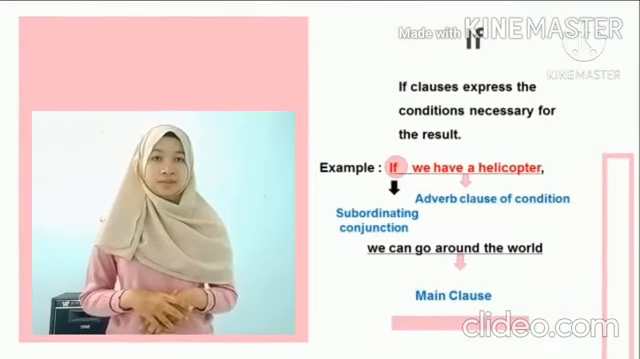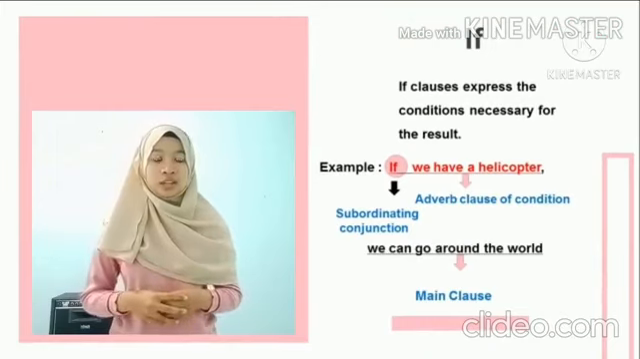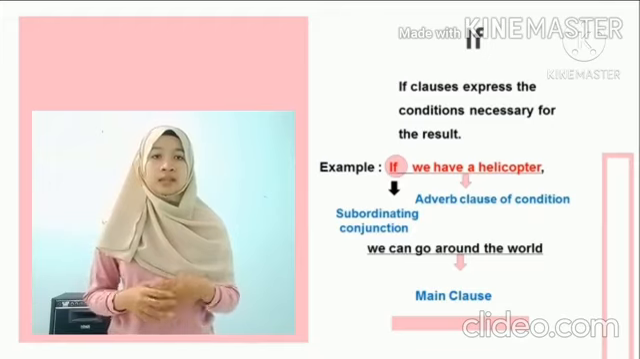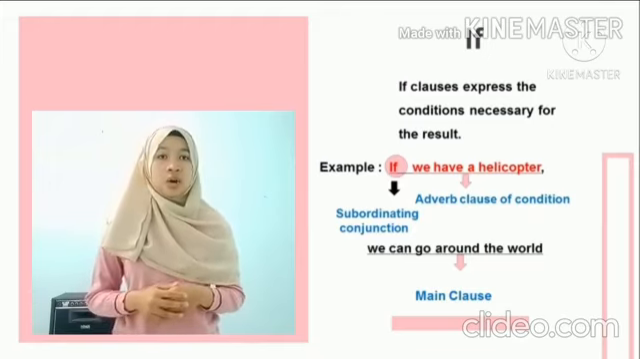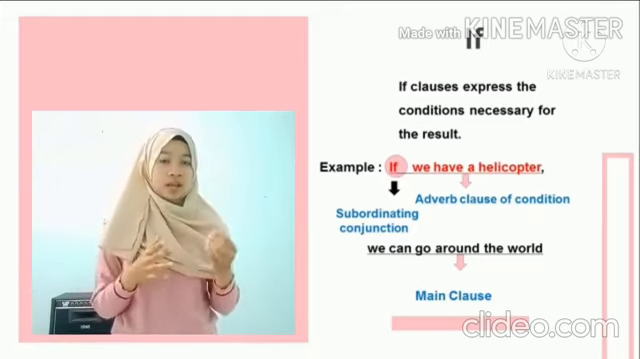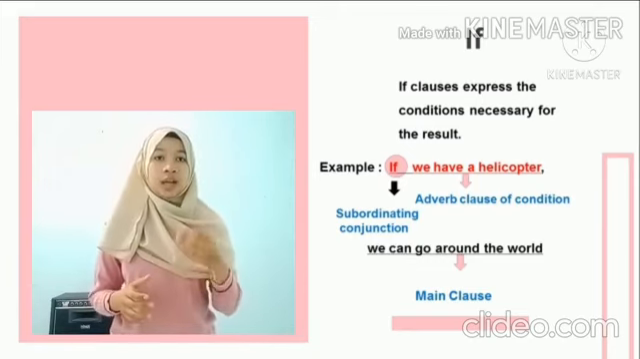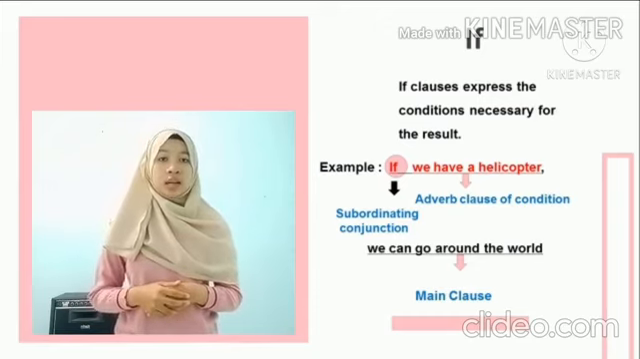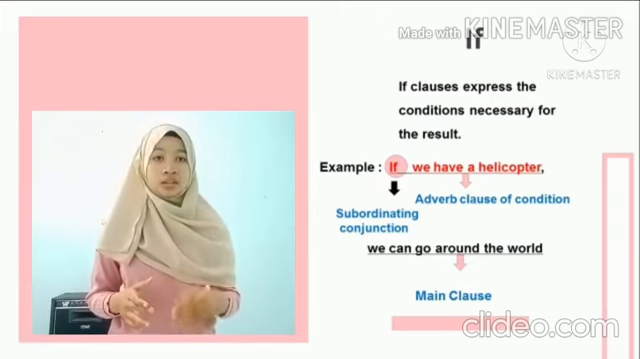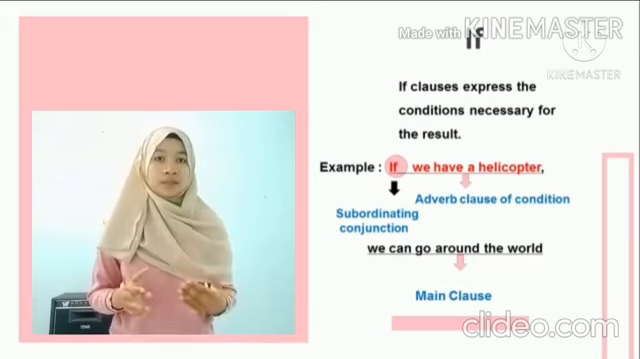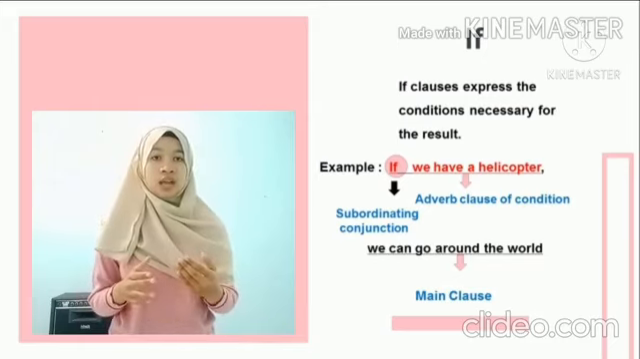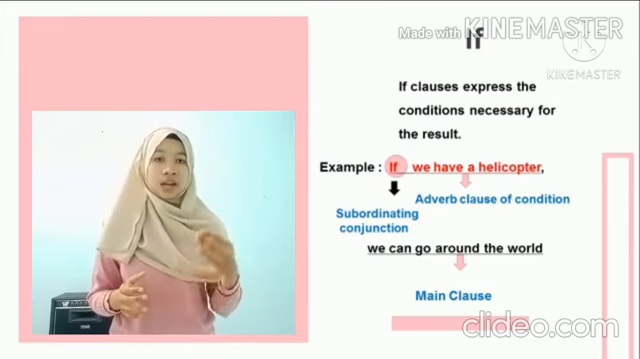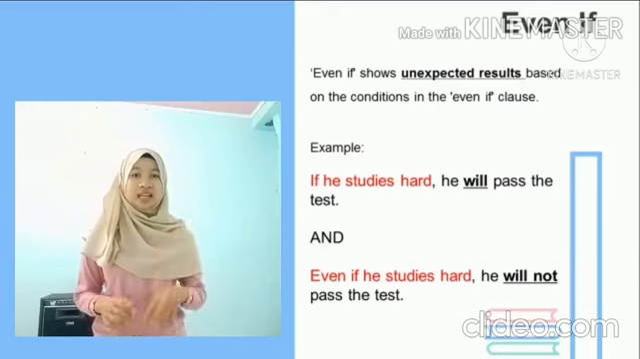First, if. If clauses express the conditions necessary for the result. If clauses are followed by expected results based on the condition. Okay, remember, expected results. For example, if we have a helicopter, we can go around the world. Okay, first let us identify the subordinating conjunction, which in this case is if. And well, there is a condition here. Therefore, the adverb clause of condition is if we have a helicopter. Secondly, even if.